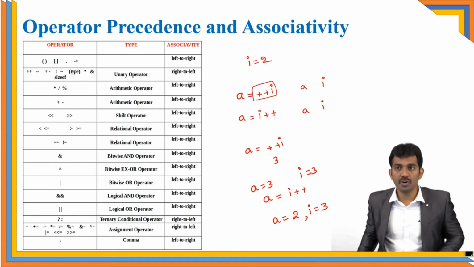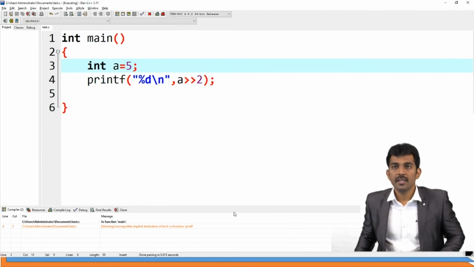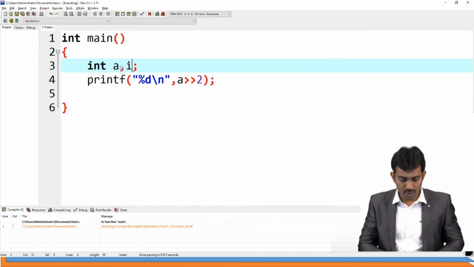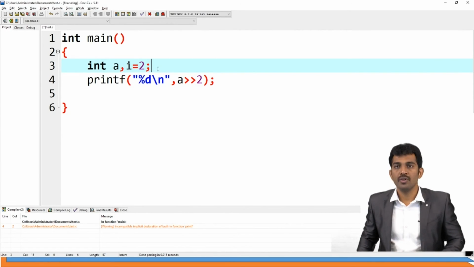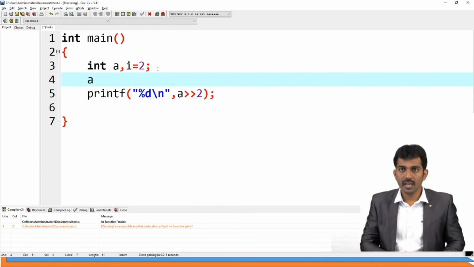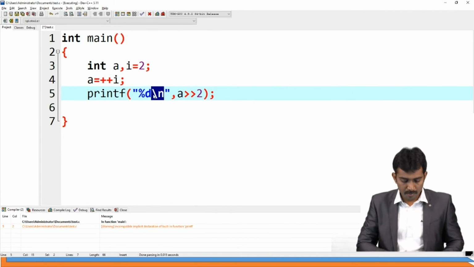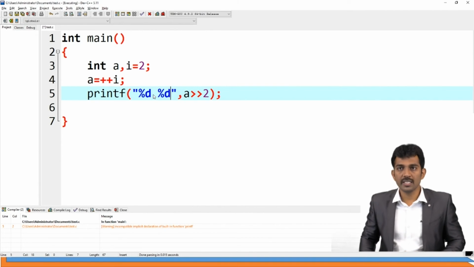Even I am going to show you in the program also. See, for example, I equal to 2. Here I am going to give A equal to plus plus I. Here I am going to print percentage d and percentage d.